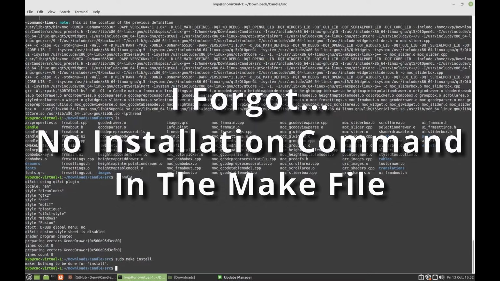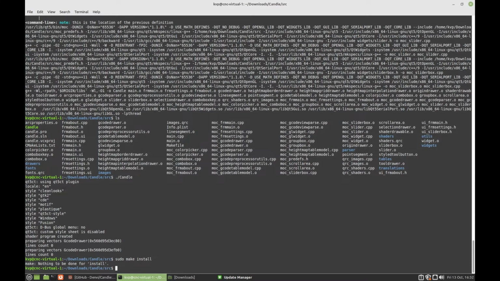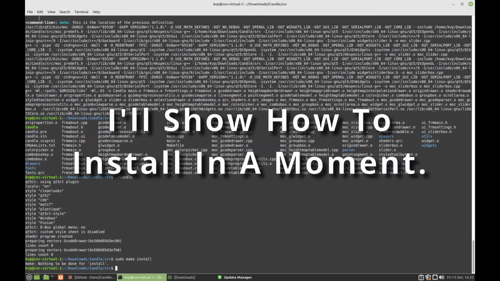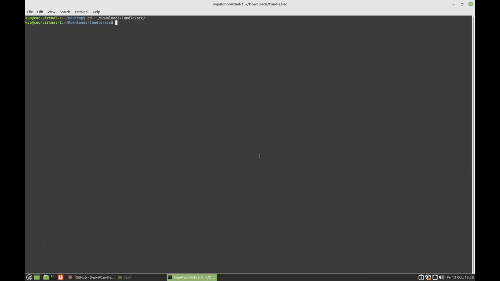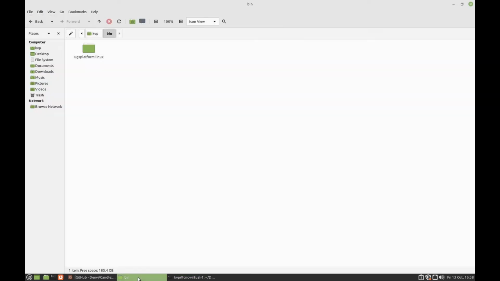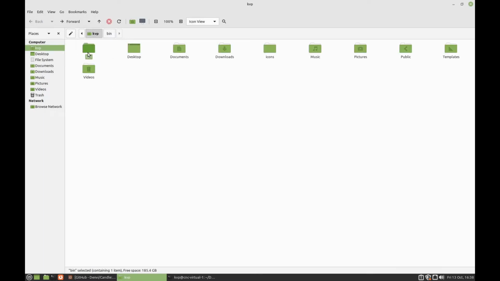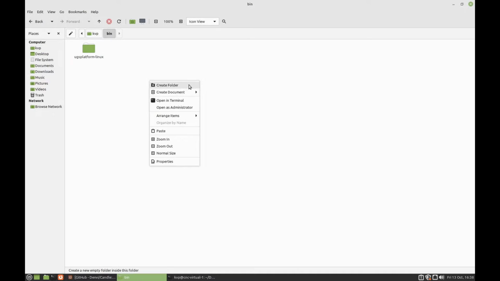But we are complete. So since the make command wouldn't move our binary someplace more accessible, let's do it manually. So I'm in the command line here, and I'm going to do this from the file browser. So you'll see here I've gone into bin, and I'm going to create a folder.